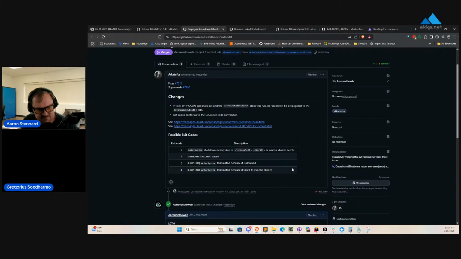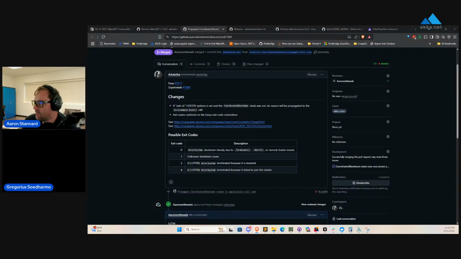Well, there's an option in HOCON. I don't think we exposed that in hosting. We might need to later. But if you set the exit CLR option to true, then whenever there's a problem with the cluster, for example, and it executes the coordinated shutdown, it would actually close the process down.